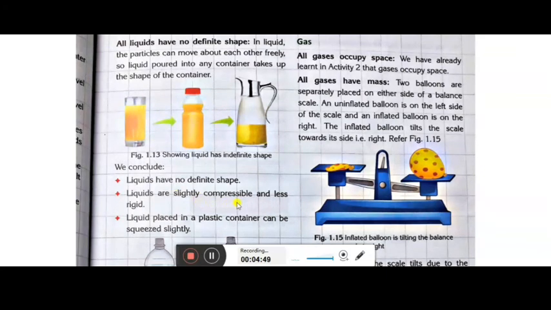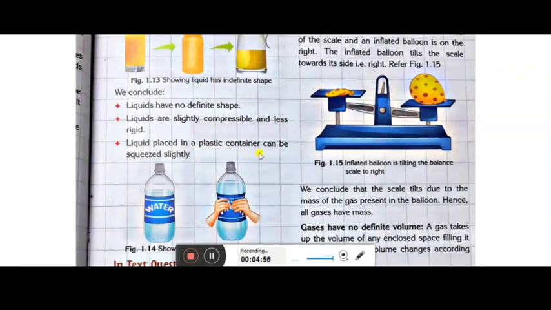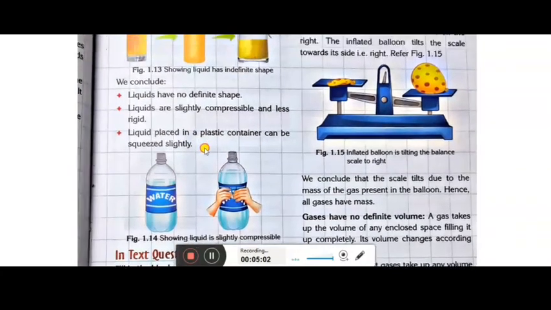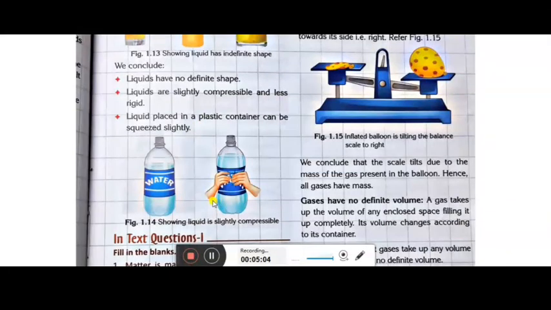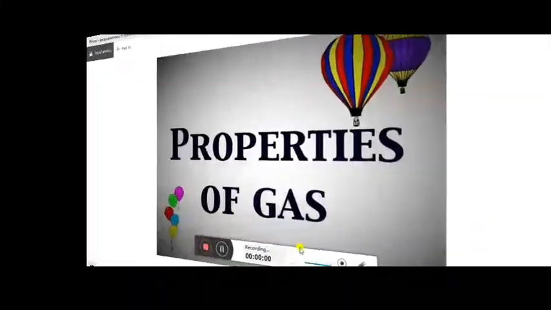What does it mean? It is slightly compressible and less rigid. And here liquid placed in the plastic container can be squeezed slightly. Okay, so this proves that the liquid can be slightly compressible, because there will be some sort of intermolecular spaces in between. Okay, so this is about the liquids.